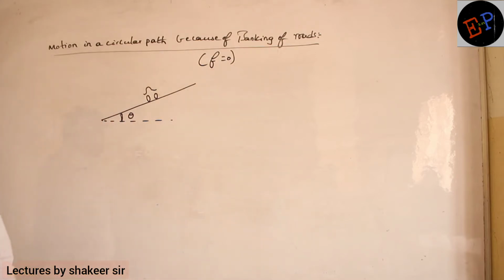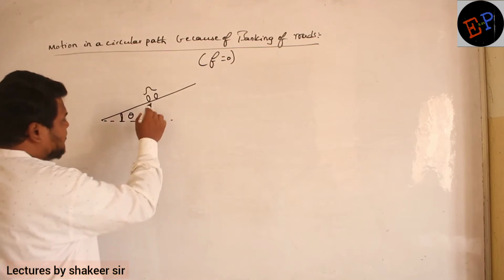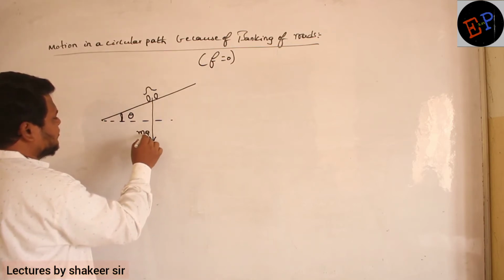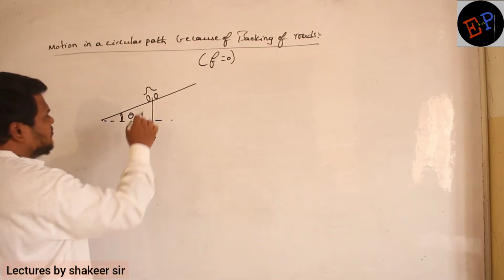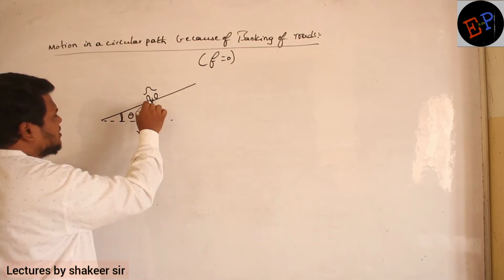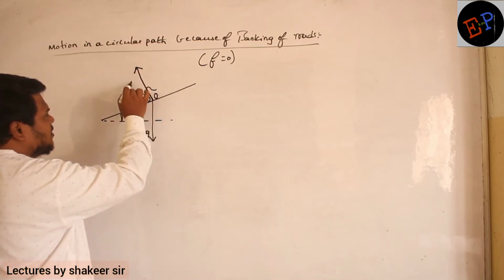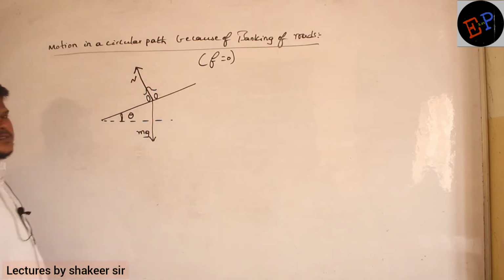We are not taking friction. Understood? So what is the weight of this car? The weight of this car is mg. Are you able to understand? So therefore, in which direction will the normal reaction be? Normal reaction will be in this direction. It will be perpendicular to the contact surface. Normal reaction is in this direction.